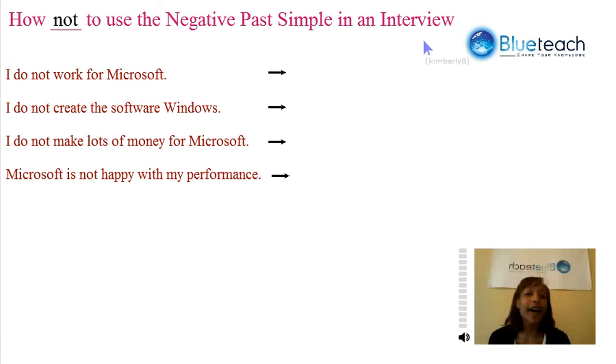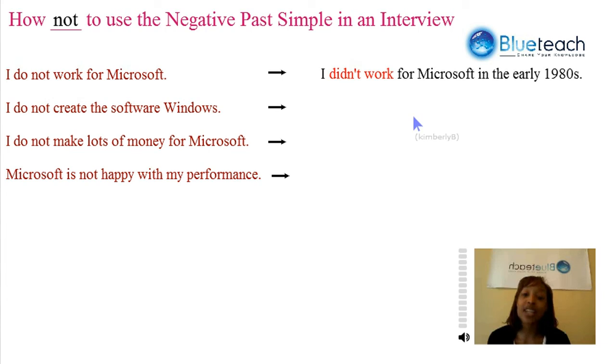Let's check out how not to use a negative past simple in an interview. If you say these things, you may or may not be hired. We'll see Simon Cowell's opinion in just a second. I do not work for Microsoft. Can you think of how we conjugate that in a negative past simple? I do not work for Microsoft becomes I didn't work for Microsoft, and to show it's in the past, we can use a date from the past, in the early 1980s.